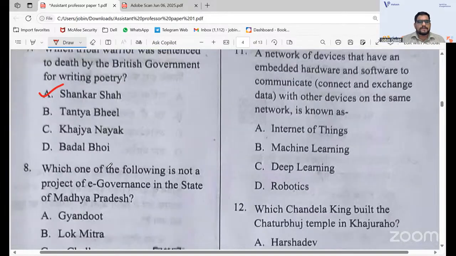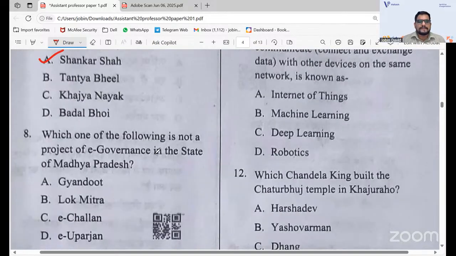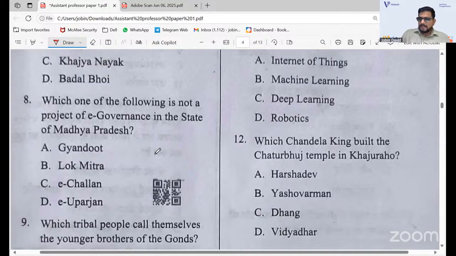Next one: which one of the following is not a project of e-governance in the state of Madhya Pradesh? The options are Gyandoot, Lok Mitra, E-Challan, E-Uparjan. When you read the options itself, we can go with the answer. The answer is Lok Mitra.